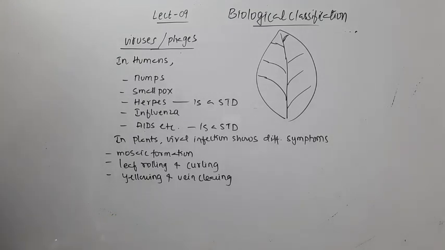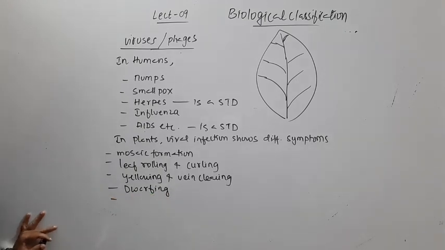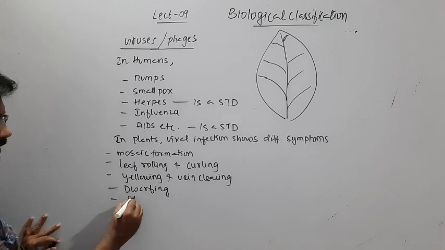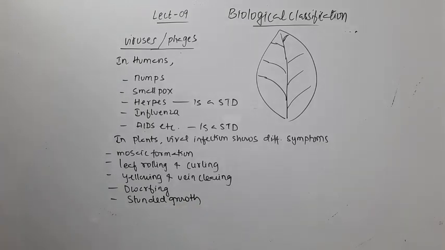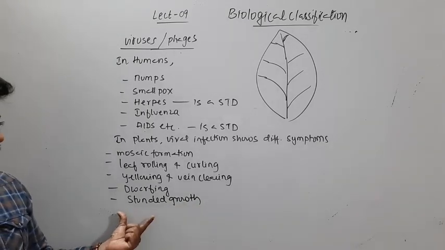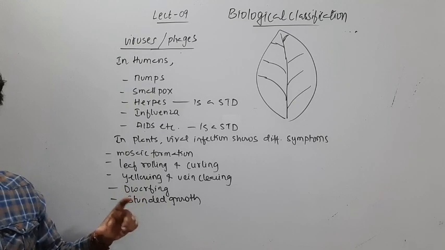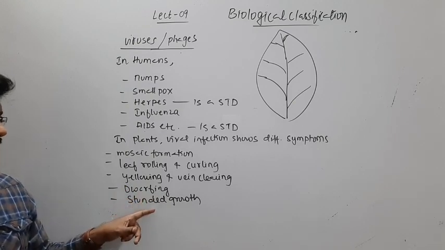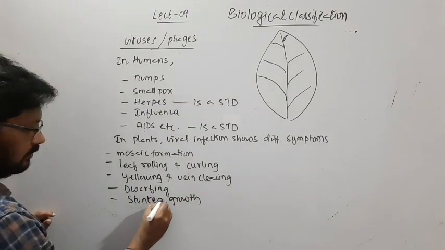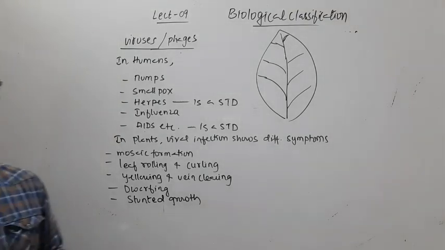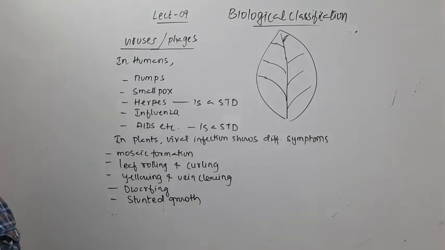And then dwarfing means the plant will not grow properly, and then stunted growth. Stunted growth means it will not grow properly. Dwarfing means it will stop growing, as a result the plant remains short. That is in the case of dwarfing. And in the case of stunted growth, the plant grows, sometimes stops, and it will not show proper growth, right?